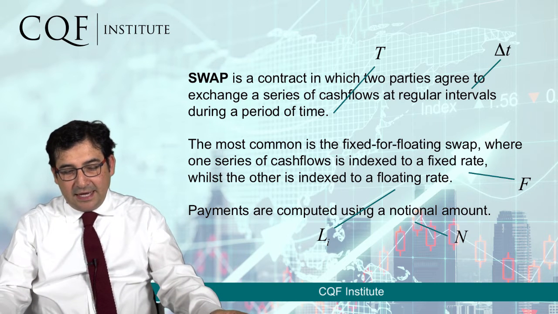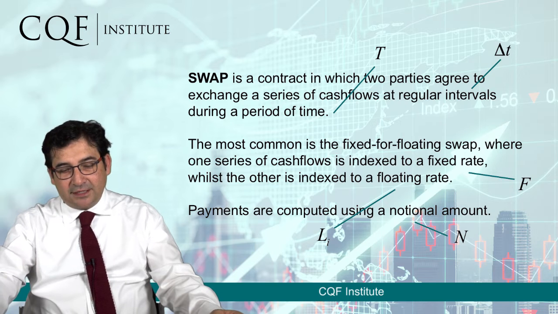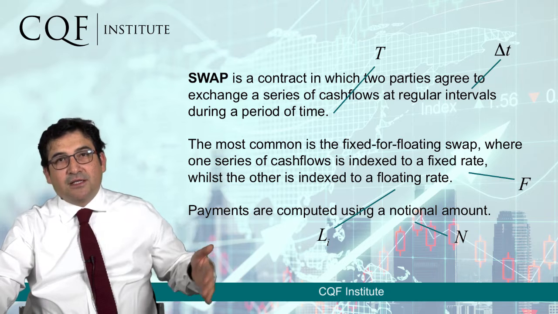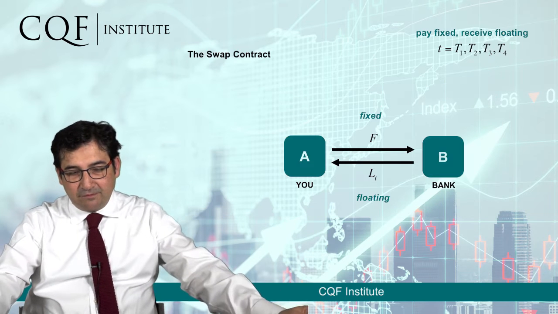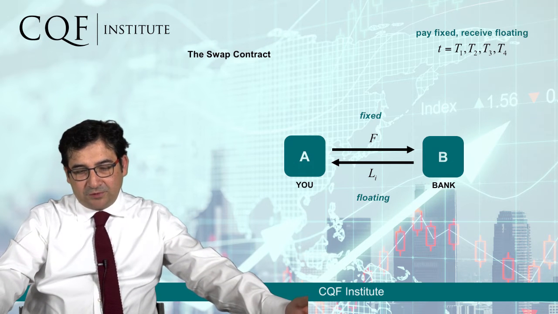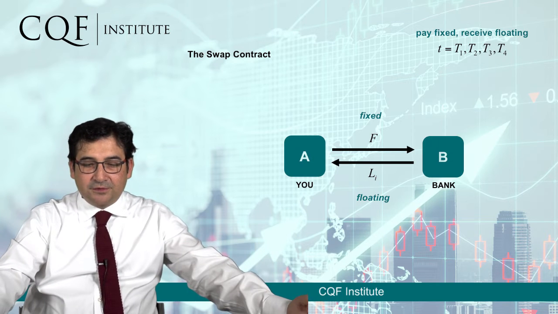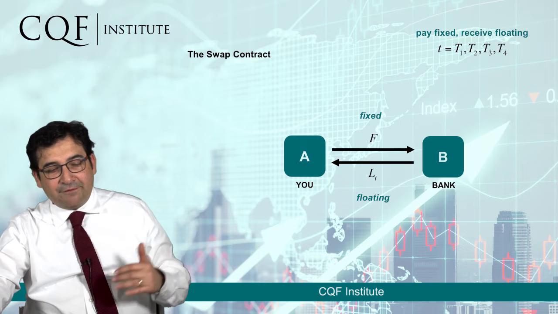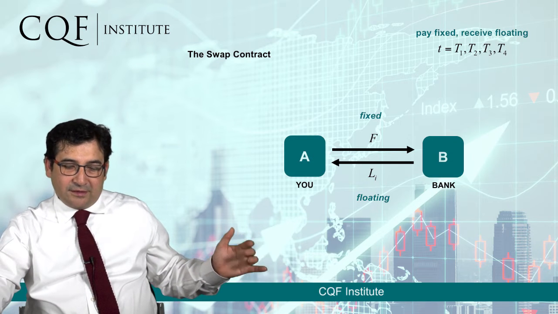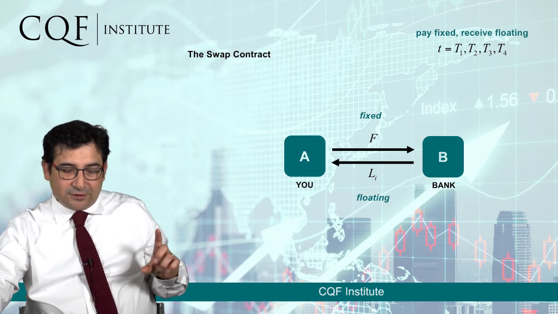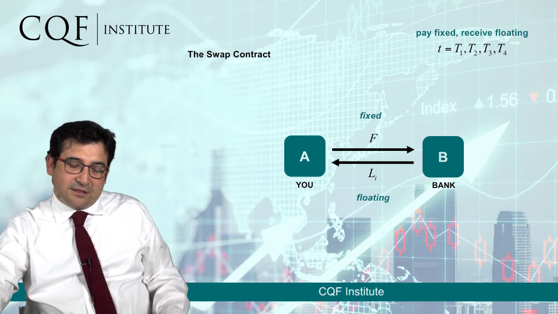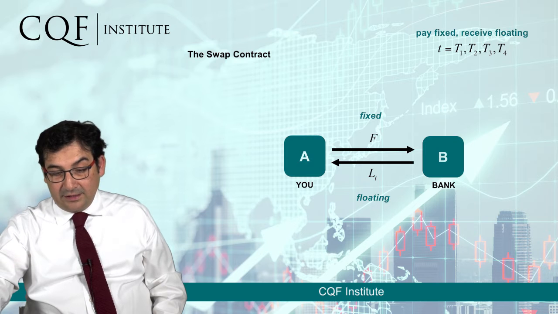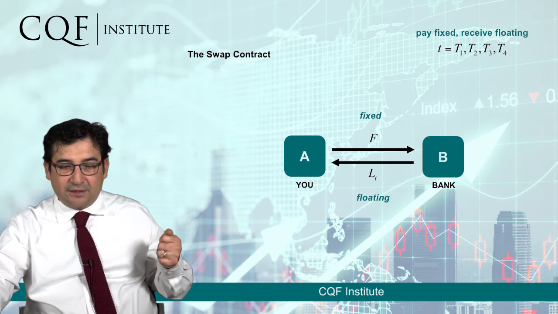The floating rate L_i represents a benchmark rate in the markets that is going to determine how much is going to be paid at each payment date. The contract itself involves two counterparties, us and some bank. We're going to exchange these cash flows, and we're going to pay a fixed rate to the other counterparty and receive a floating rate. Of course, the order of these cash flows could be swapped, but in this case we pay the fixed and receive the floating.